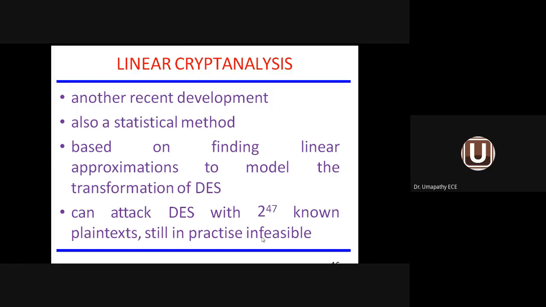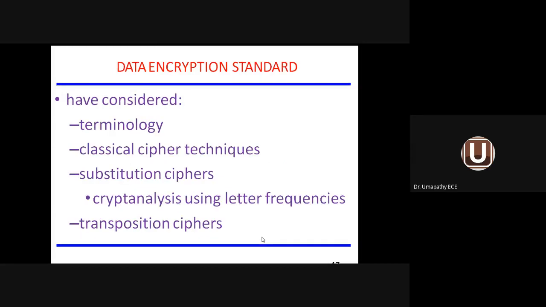So what are the permutation and combination possible by this linear crypto analysis method in order to attack the data encryption standard in the network? There are 47 bits available. If it is 47 bits, it means 2 power 47 plain text information is possible to tamper with, and then give an attack on the DES algorithm or DES encrypted messages in the computer network. Such a method is called linear crypto analysis.